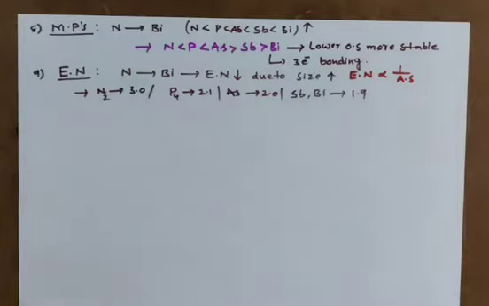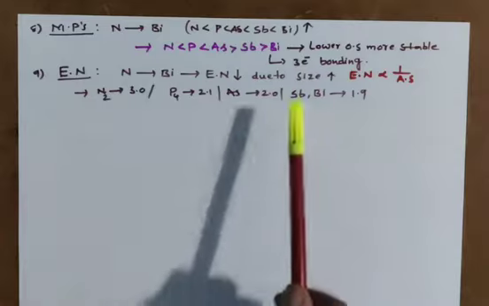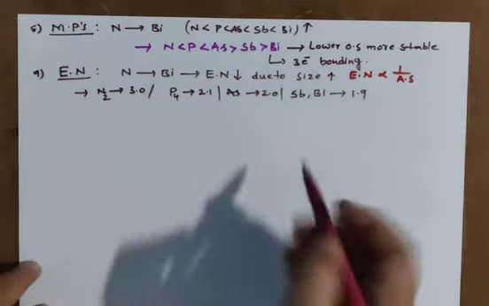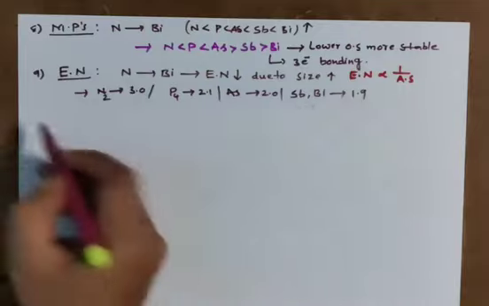General trend is down the group decrease, but stibbium and bismuth having almost the same electronegativity. Clear? That you have to remember.